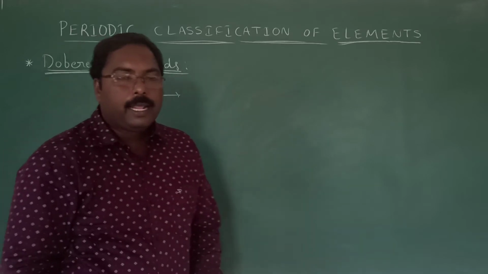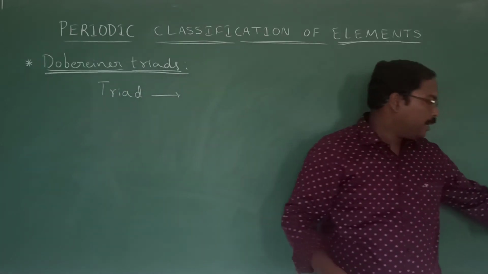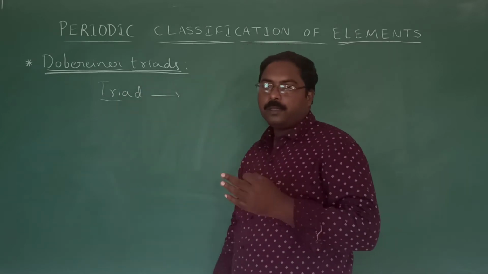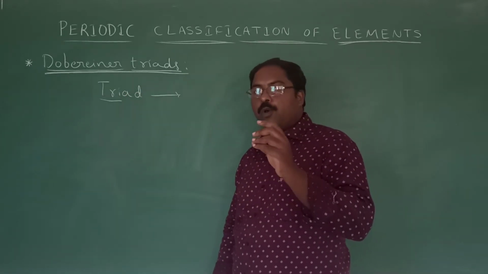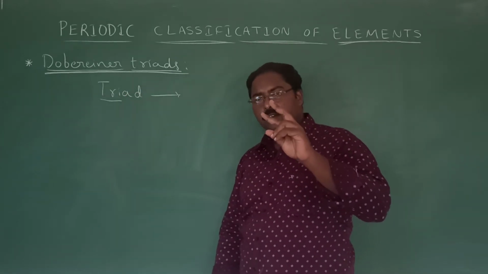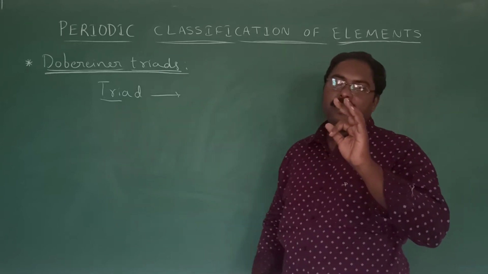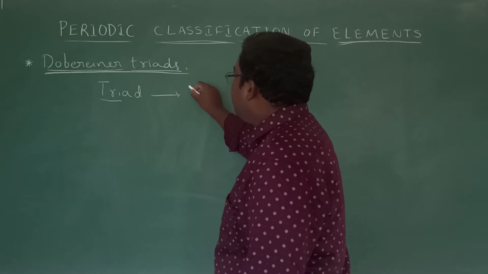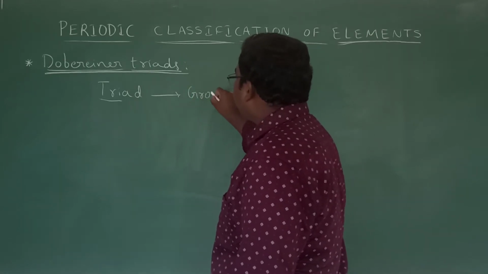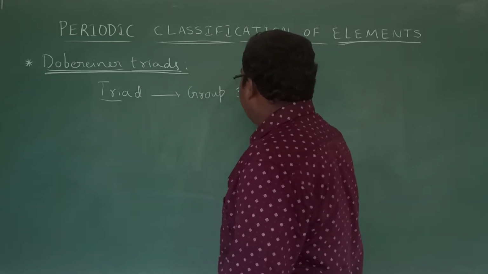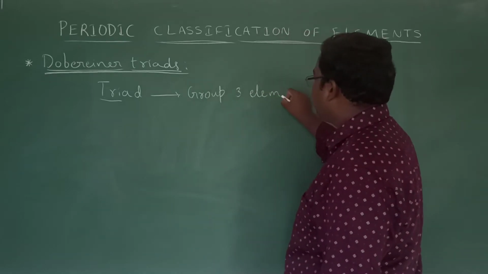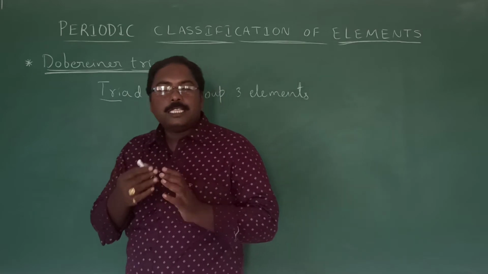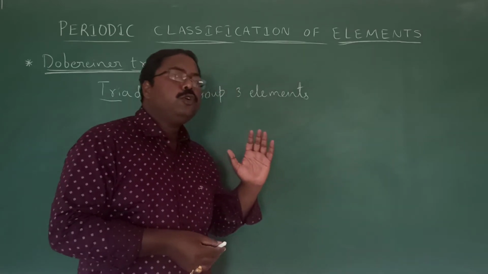Here a triad, we know, represents 3. We know that mono is 1, di is 2, tri is 3. So a triad means a group of 3 elements. Dobereiner classified the elements into triads.